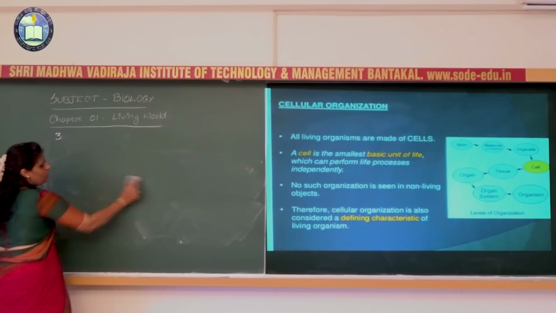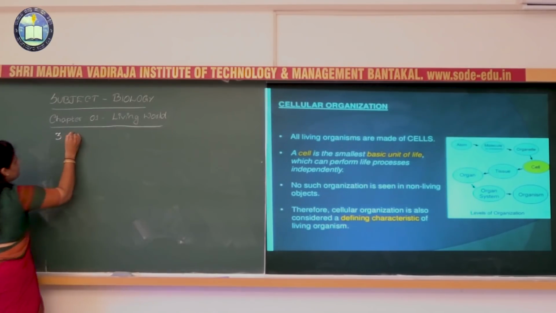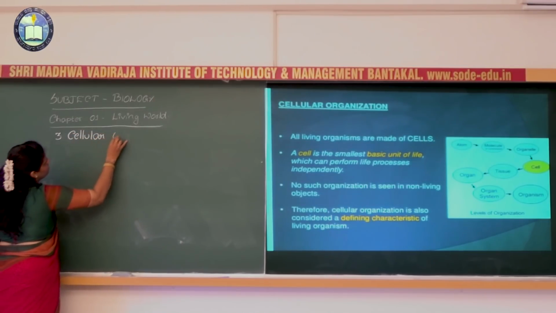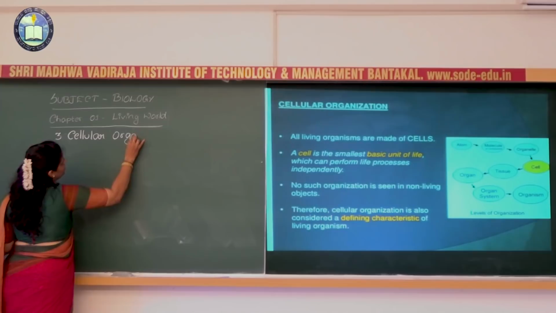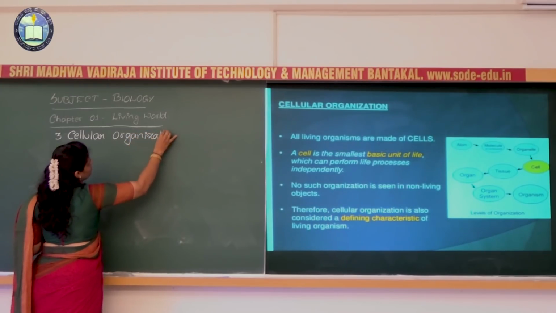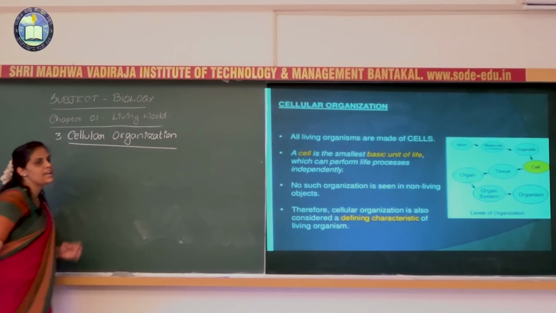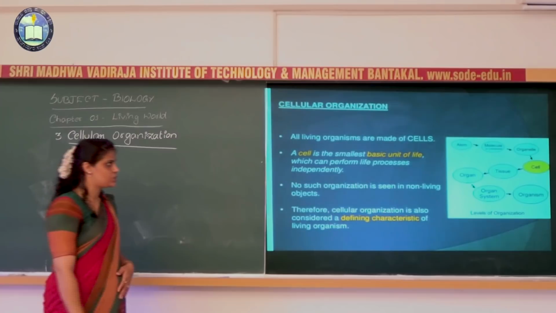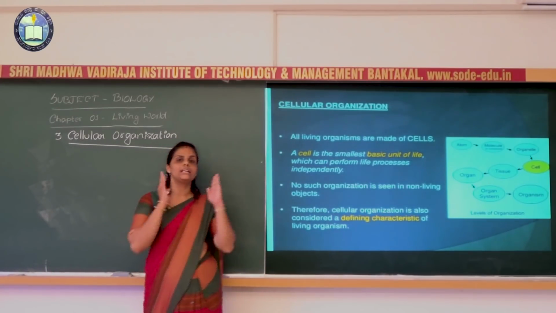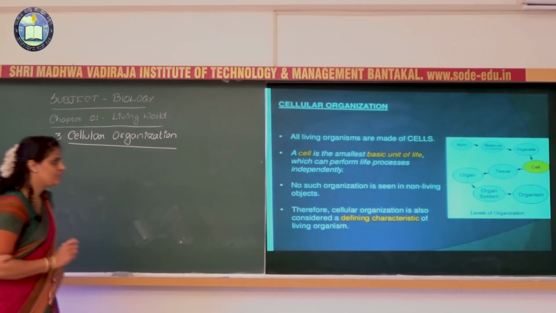Okay, so now let us study about the next character, that is cellular organization. Generally, you know that all the living organism is made up of a cell, isn't it?